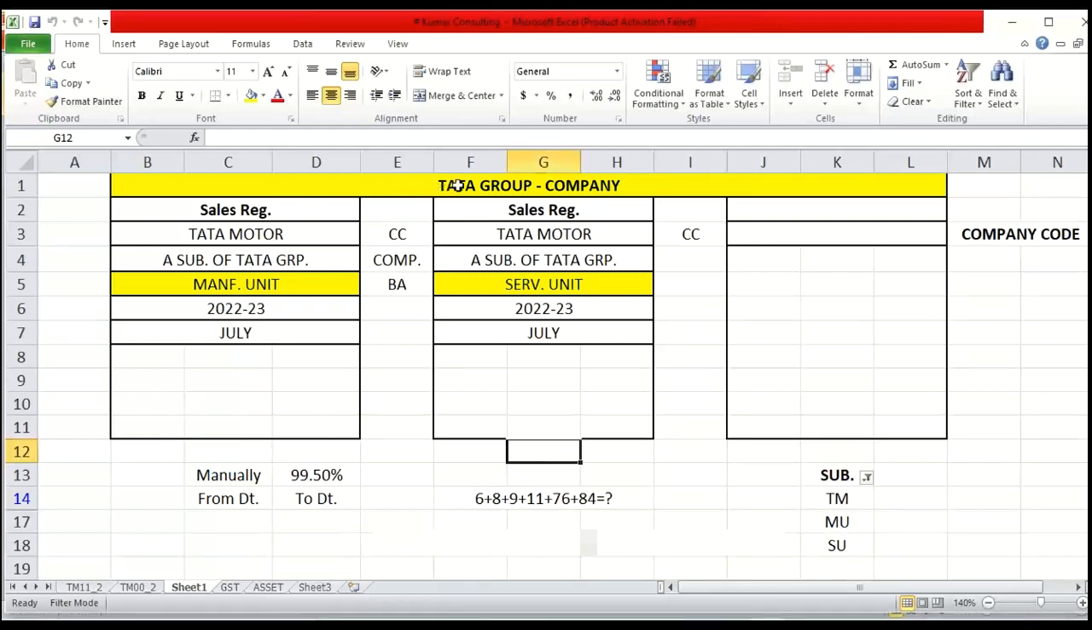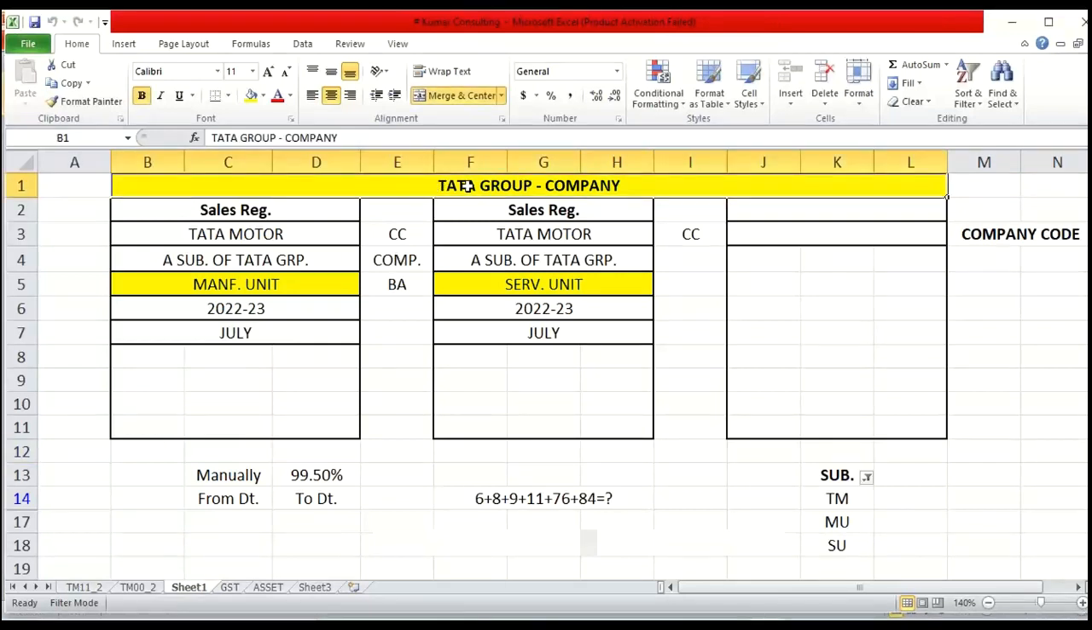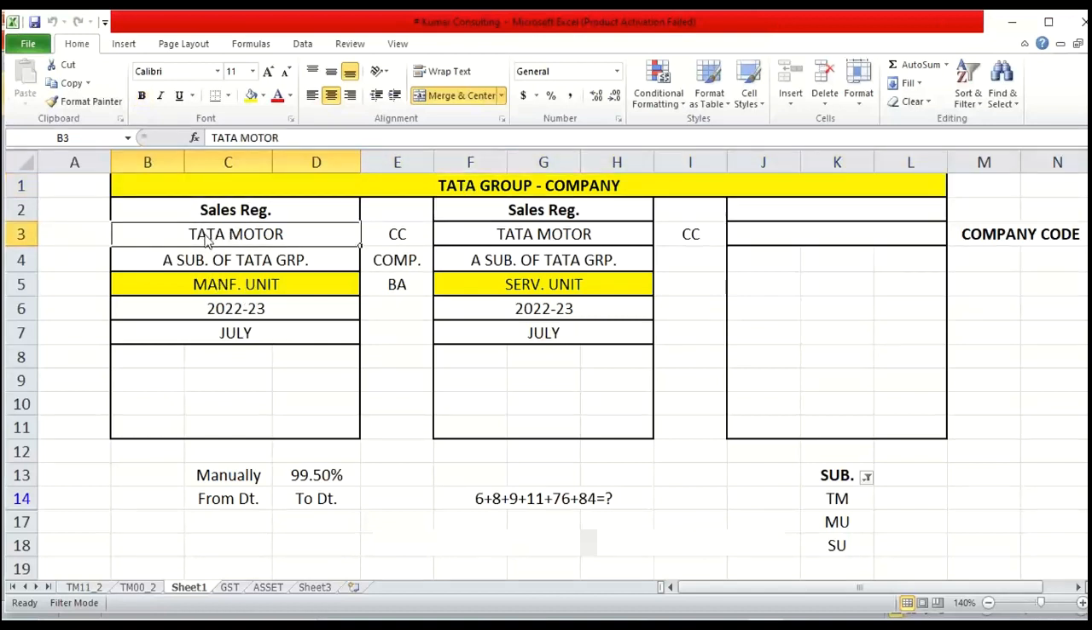So look at here. I said like Tata Group. Under that, we have subsidiaries like Tata Motor, Tata Steel, Tata Chemical, right? So Tata Group is a group company. That is supposed to be set up here in SAP first, and then under the group company we have multiple subsidiaries, and those are also going to be set up one by one.